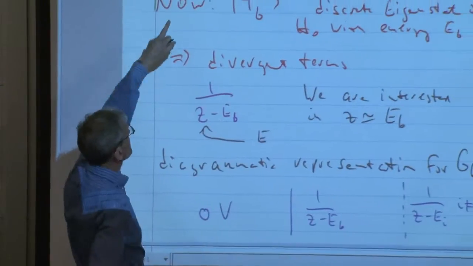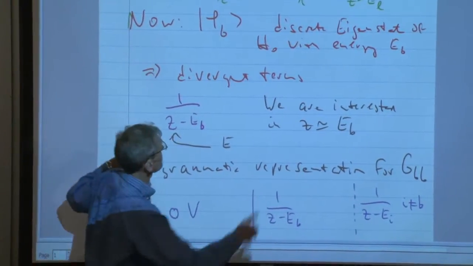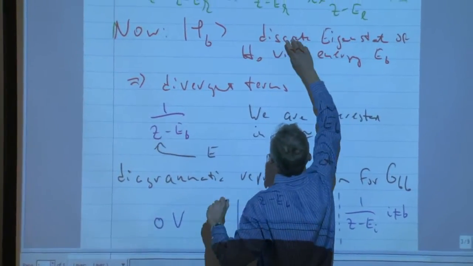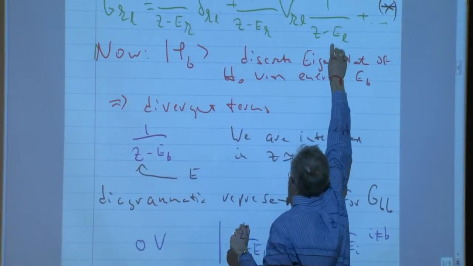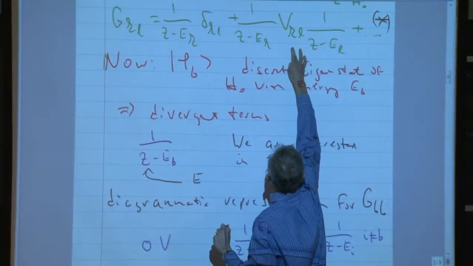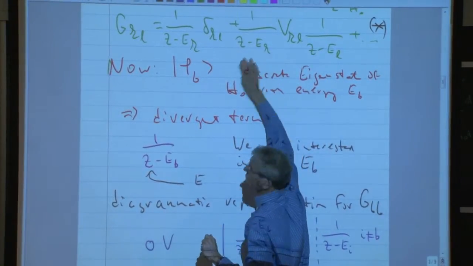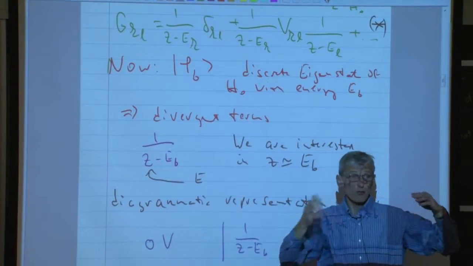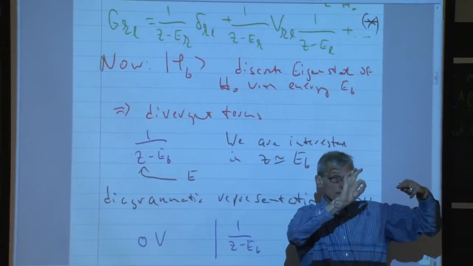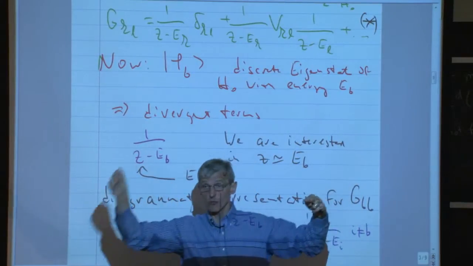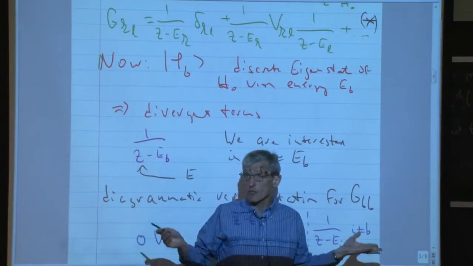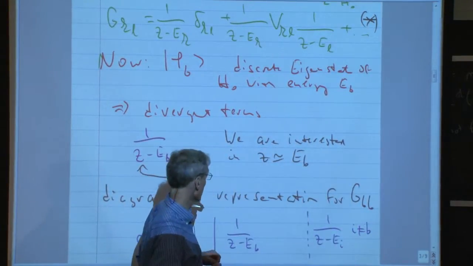So you see the structure of the sum. We propagate here, we make a transition from L to K, and then we propagate here. So in this kind of order, you start in a state, you have a vertex, you go to the other state, you have a vertex, you go to the next state, you have a vertex. This is how the system works. This is sort of what quantum mechanics does for you.